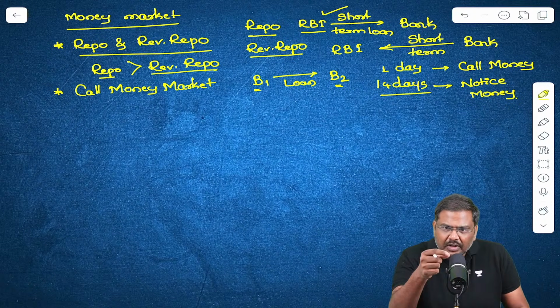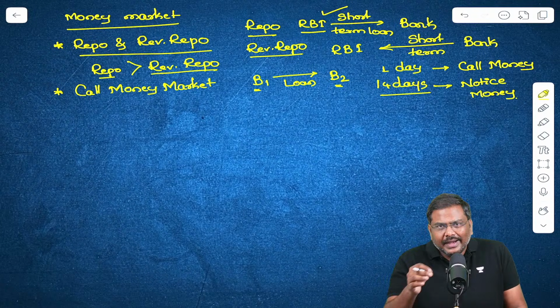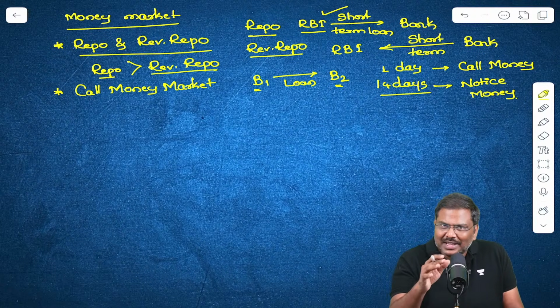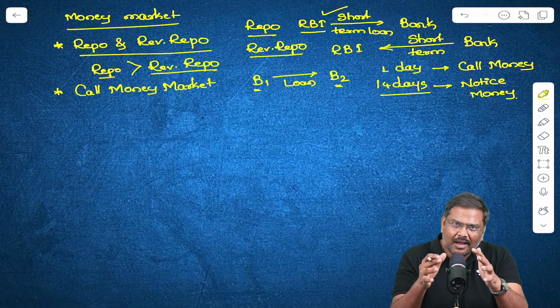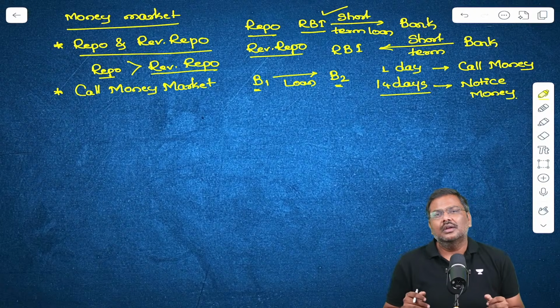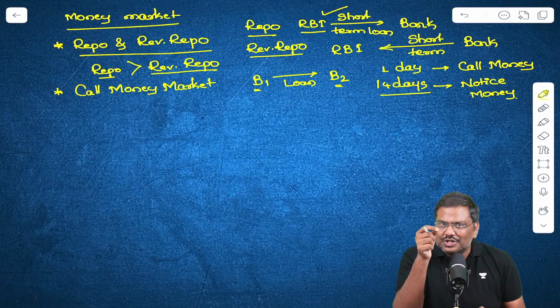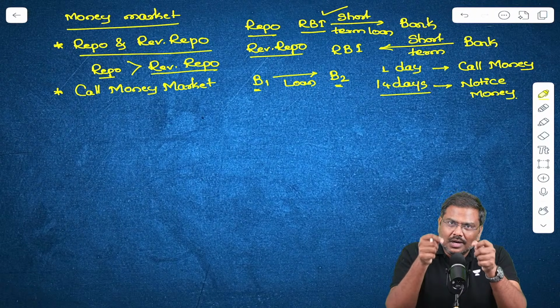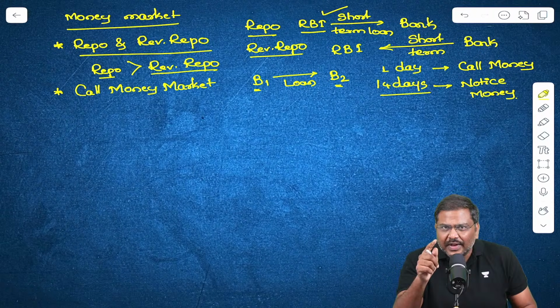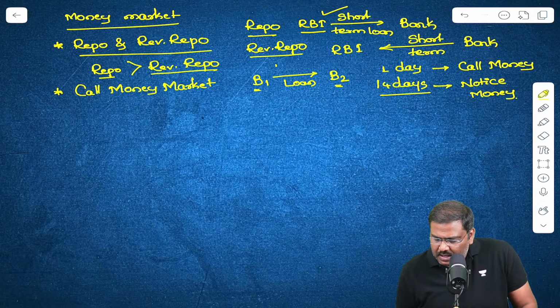And when bank 1 provides a short-term loan to bank 2, it is not free of cost. It is not doing any charity, by the way. Please remember, in the market, any transaction, any kind of assistance provided by these institutions is always done with the objective of profit making, in order to generate revenues and earn income. That is where there will be a rate of interest charged by bank 1, and that is referred to as the call money rate.